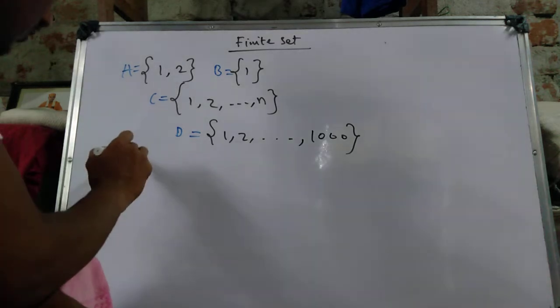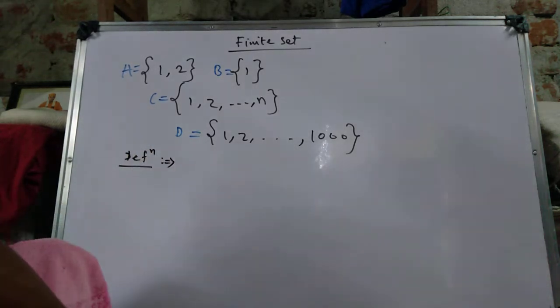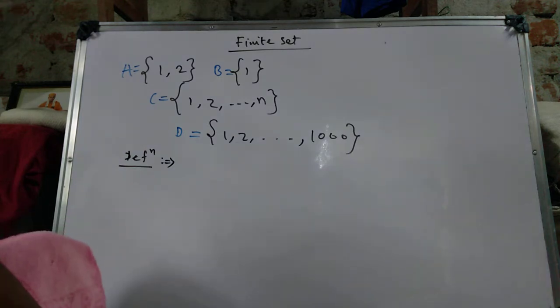First we start with the definition. Finite set: a set A is said to be finite if there is a bijective correspondence of A with some section of positive integers.